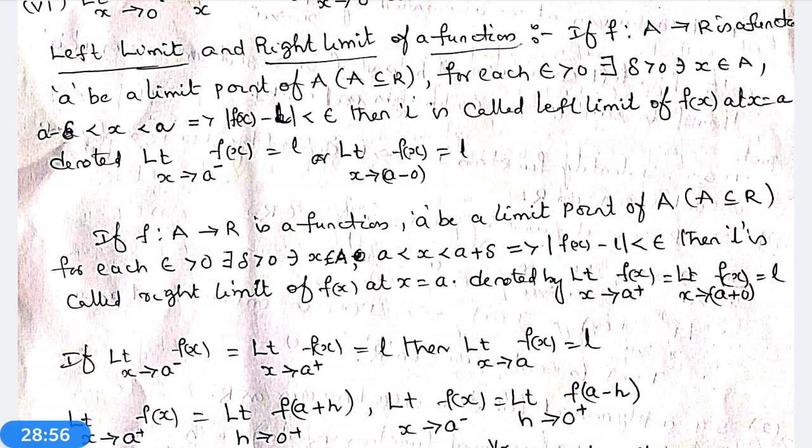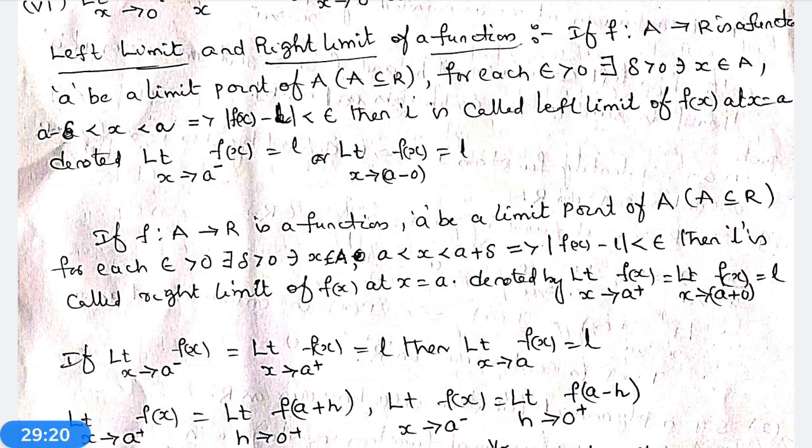Previous to this topic, I have explained continuity of a function. What is meant by continuity of a function? For each epsilon greater than 0, there exists delta greater than 0 such that x belongs to A and 0 less than mod x minus a less than delta implies modulus of f(x) minus f(a) less than epsilon.